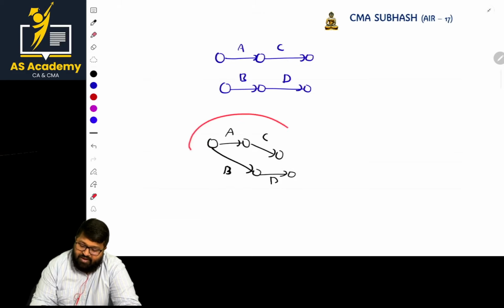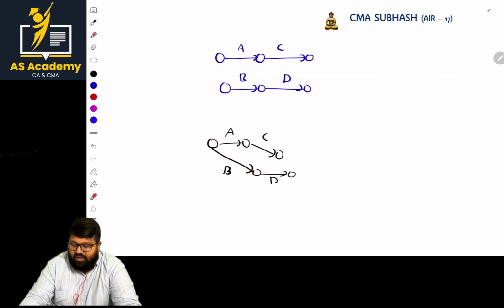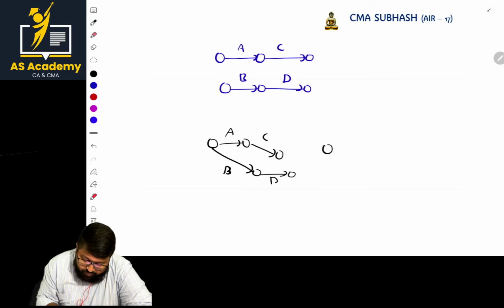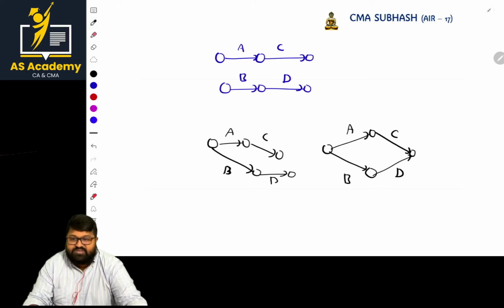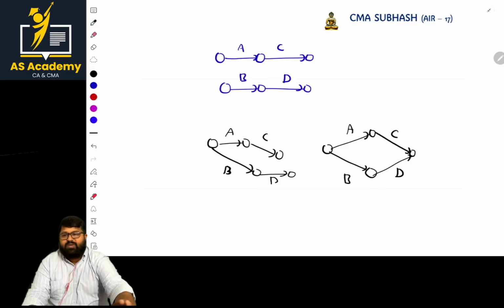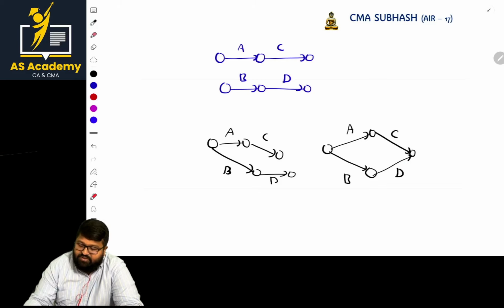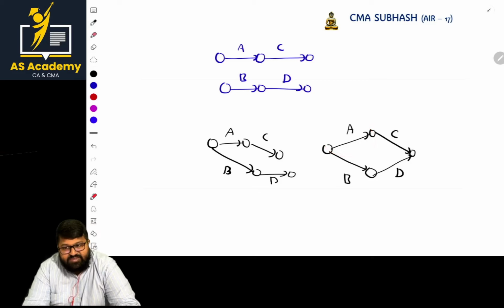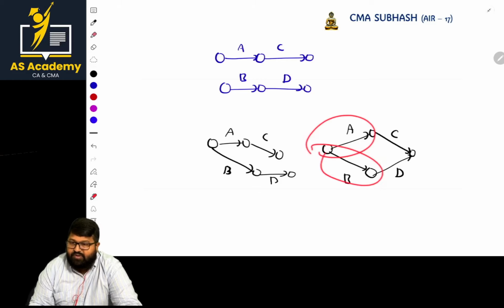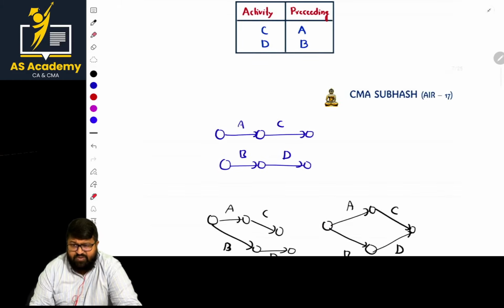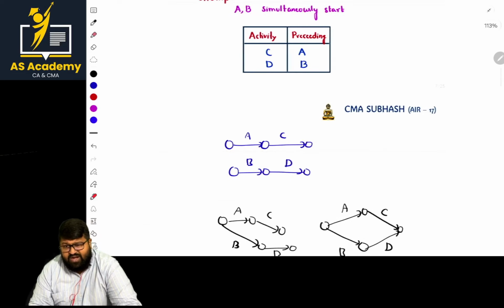So to have a better diagram, what will I do? This is not at all appropriate, so I'm reframing it. A, B, C and D. This is a perfect diagram. Now see all the basic rules. Activity is represented in the form of an arrow and it is labelled with letters. Activities A and B have no preceding parts. Check the question; if it is satisfied, then it's super.